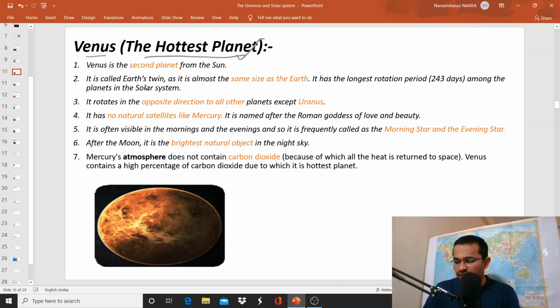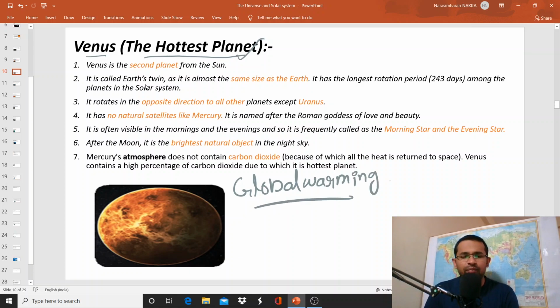And most often we talk about global warming. What is the meaning of global warming? We blame CO2 for global warming. If you observe the properties of carbon dioxide, it is transparent to the incoming solar radiation, but it is opaque to the outgoing terrestrial radiation. Terrestrial radiation means the radiation that is emitted by the earth. Solar radiation means the radiation that is emitted by the sun.